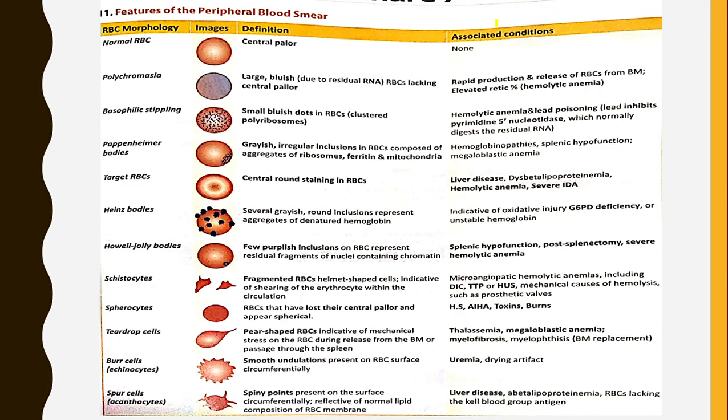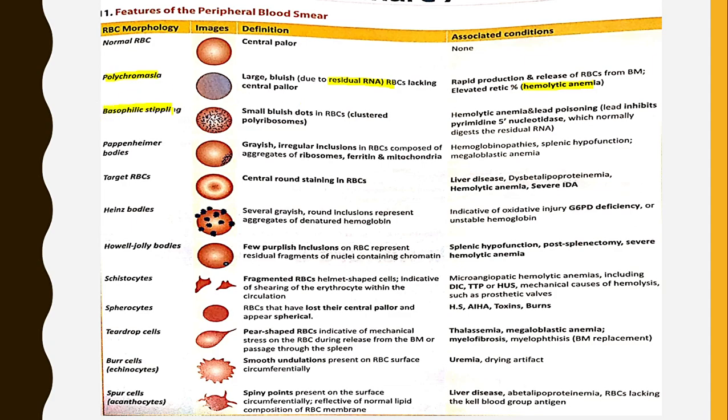Now we'll see the features of peripheral blood smear. Normal RBCs have a central pallor. In polychromasia, the RBCs look like this, with large bluish RBCs lacking central pallor. This bluishness is due to residual RNA. They are associated with rapid production and release of RBCs and elevated reticulocyte count, as in hemolytic anemias.